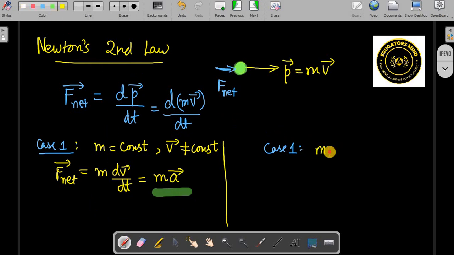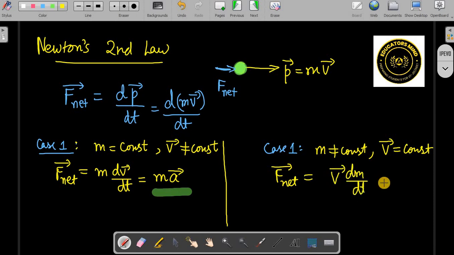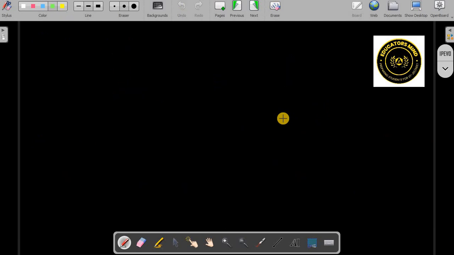Second case, you take mass is not constant but velocity is constant. In that case, net force will be equal to, this time velocity will come out and it will be dm by dt. This is another form of Newton's second law. We use this in cases where the mass of a body can change. We will see some cases. So this is Newton's second law. Then let's go to Newton's third law, and again we'll come back to applications of Newton's second law.